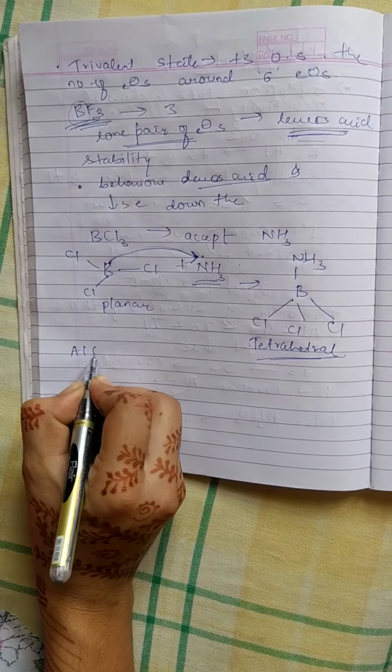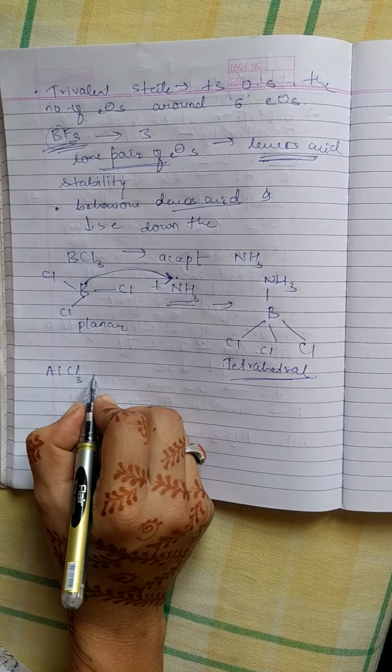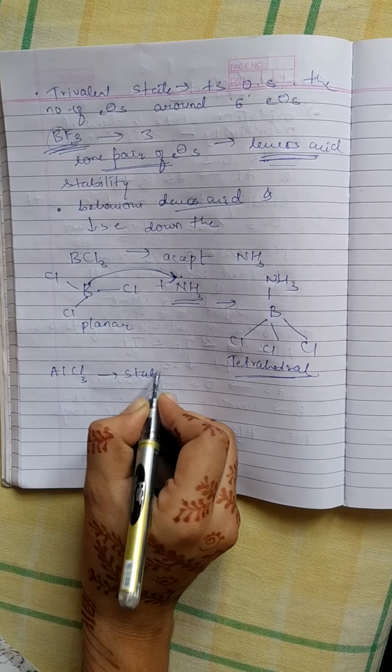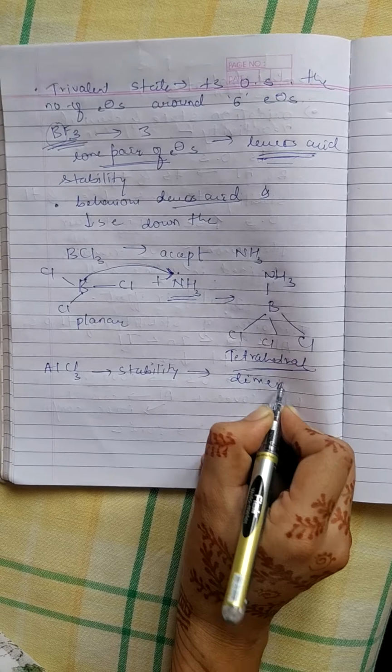Likewise, in aluminium trichloride, to attain stability, it forms the dimer structure.